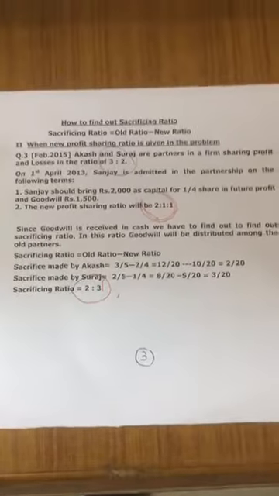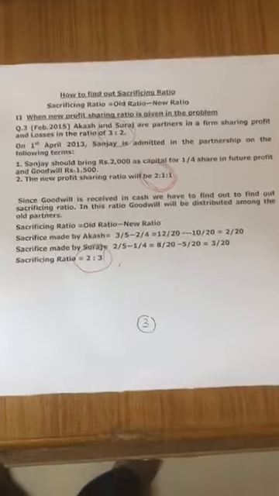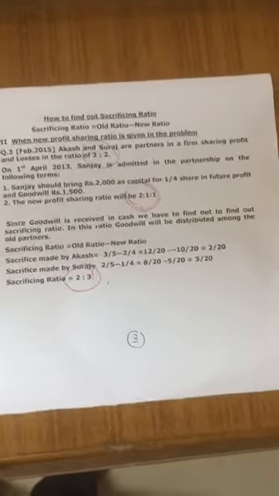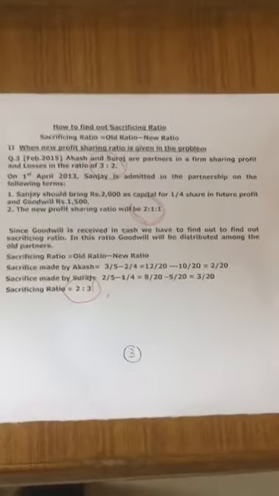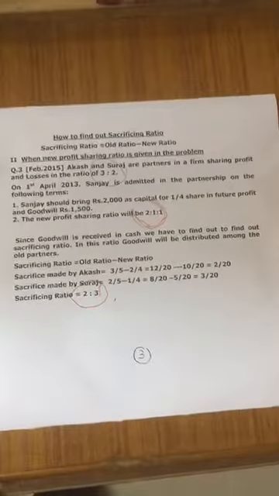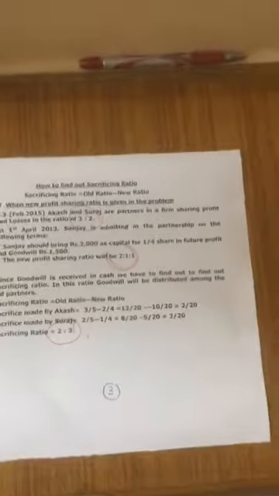So you should remember in the examination, if profit sharing ratio of all partners is given in the question, there may be a change in the sacrificing ratio, but if only the share of the incoming partner is given, then you can credit the goodwill brought in by the new partner in old ratio, but the narration will differ. So we saw 3 illustrations.